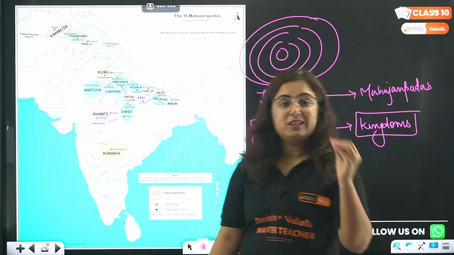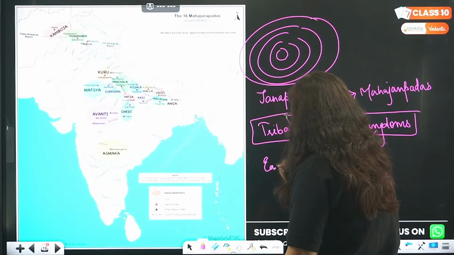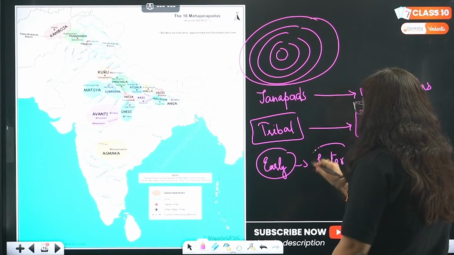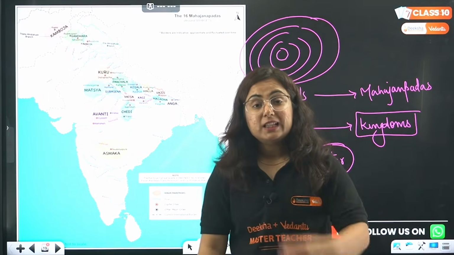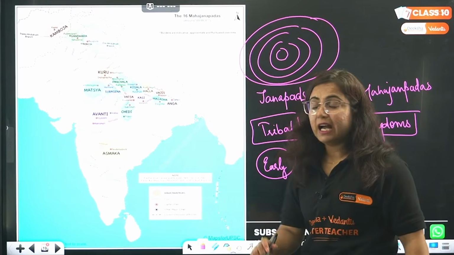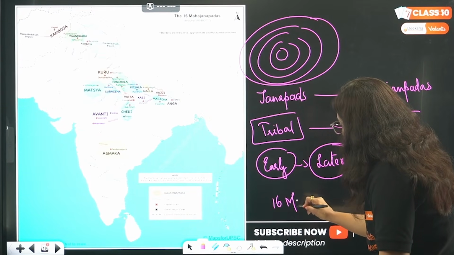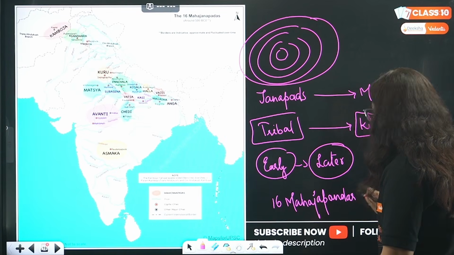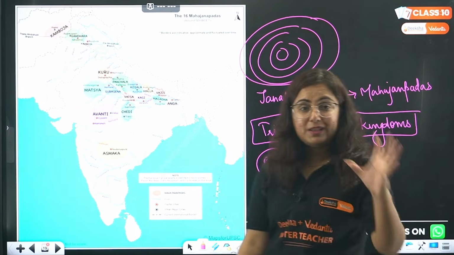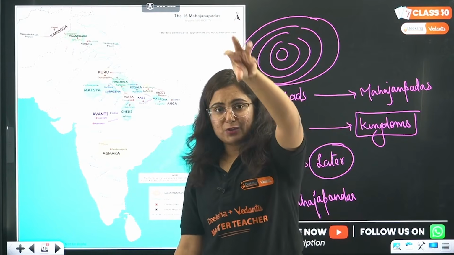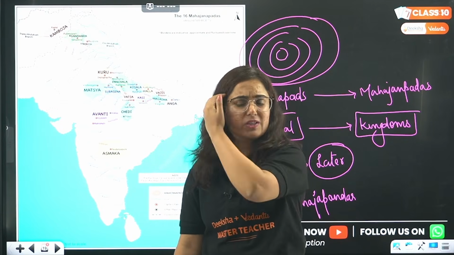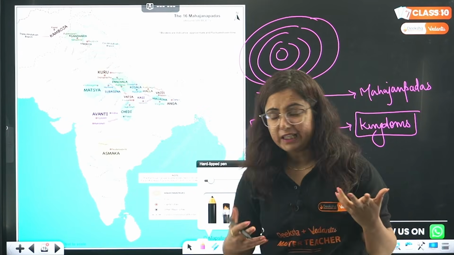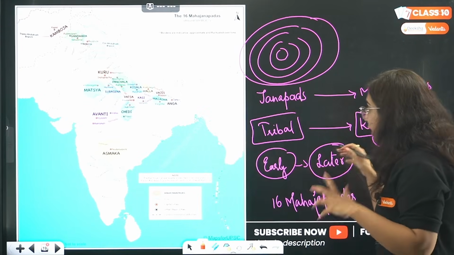If I talk about this society, when we are moving from early Vedic society to later Vedic society, we will see that there are major 16 Mahajanpads in India. See, how many Mahajanpads? 16 Mahajanpads. Up till now, the tribal chief was taking care of the tribe. So we don't know about any powerful ruler because it was not needed. But as of now, Mahajanpads are formed.